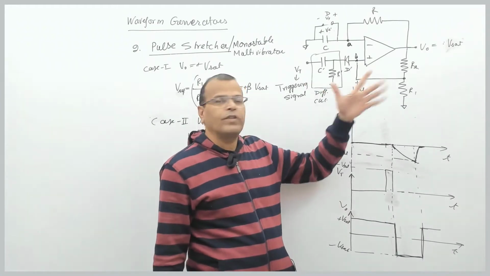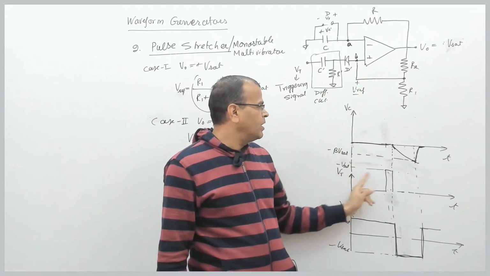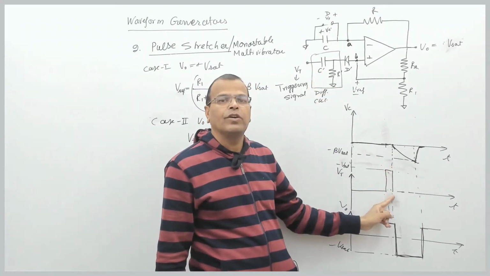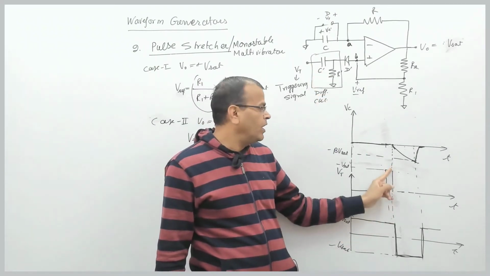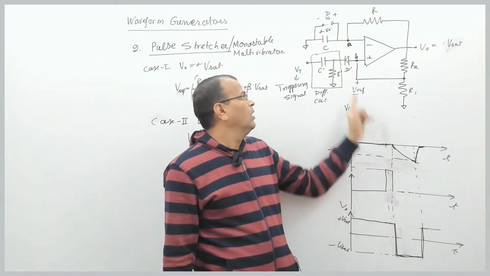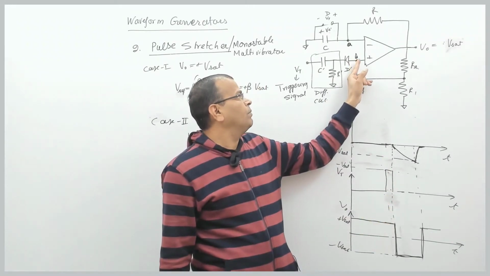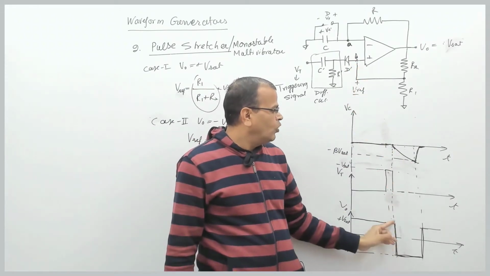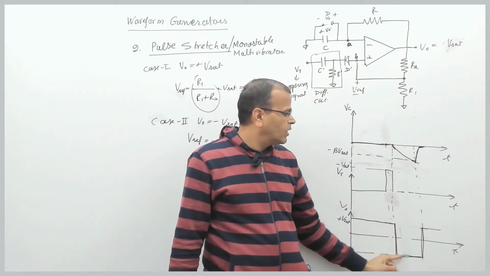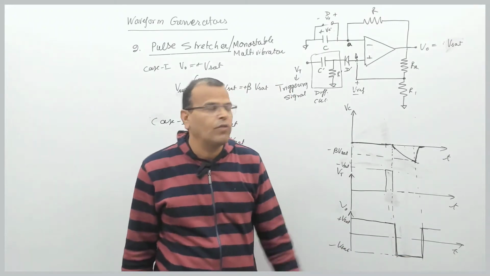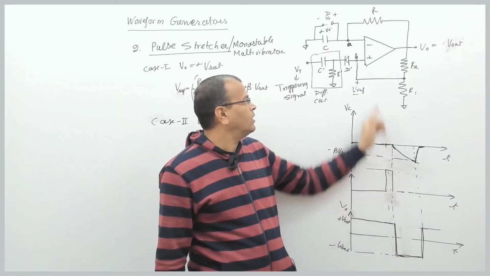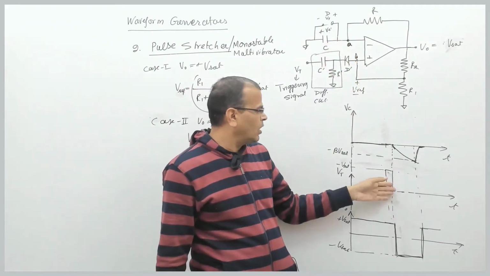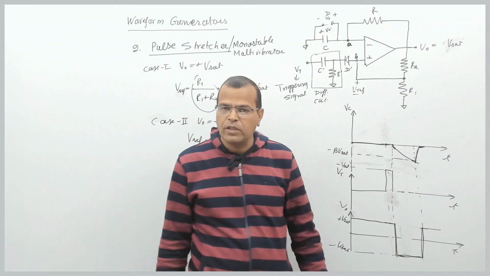At a certain point of time, I give a triggering pulse here. At the falling edge of the triggering pulse, the voltage at node B becomes negative, becoming the voltage across the diode, and your output changes from plus Vset to minus Vset.